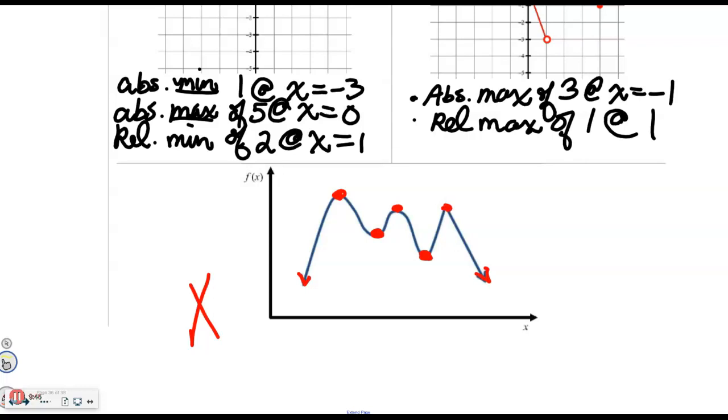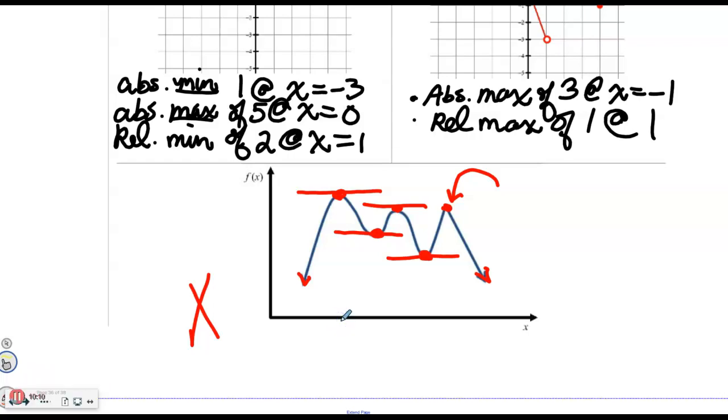And a rel max. Let's talk about the calculus that occurs here, in particular, the slopes of the tangent lines. 0, so the derivative is 0. 0, so the derivative is 0. And right here, those derivatives aren't approaching each other from the left and from the right, so the derivative doesn't exist.